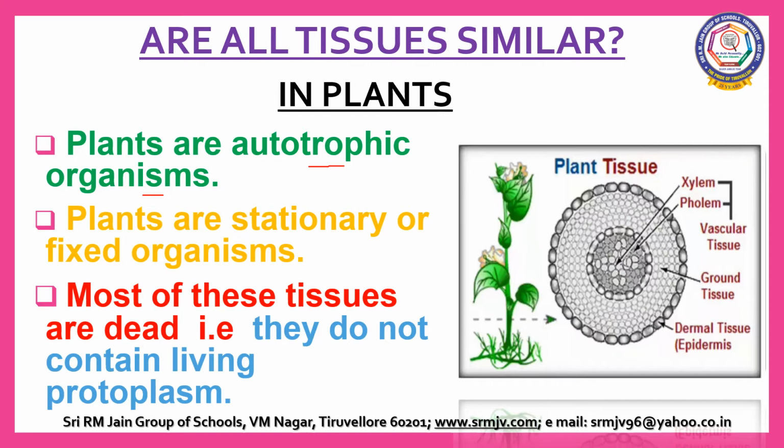Have you seen plants moving around? No. Plants are stationary or fixed organisms, so they require less energy and more supportive strength. Most of the plant tissues are dead. That is, they do not contain living protoplasm. This is because the dead cells provide mechanical strength.